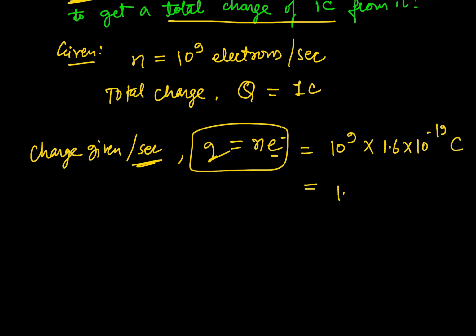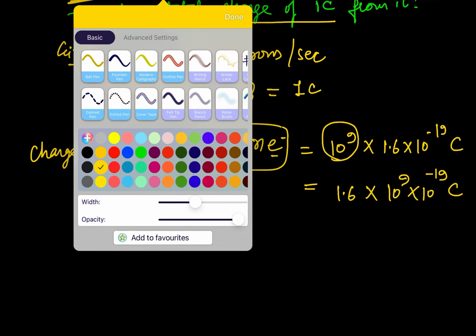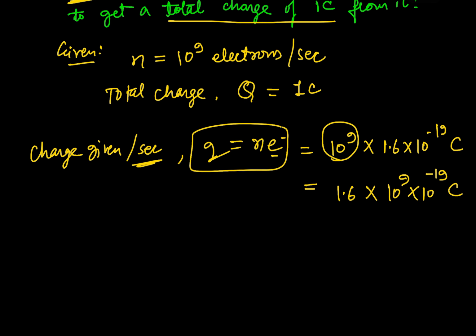So the value comes out to be 1.6 into 10 raised to the power 9, 10 raised to the power minus 19 coulomb. Just a simple arrangement.